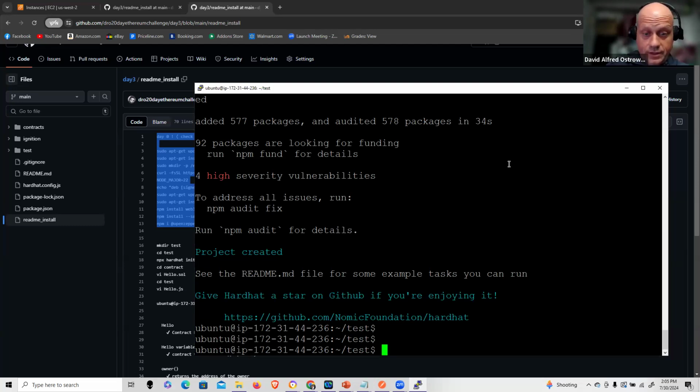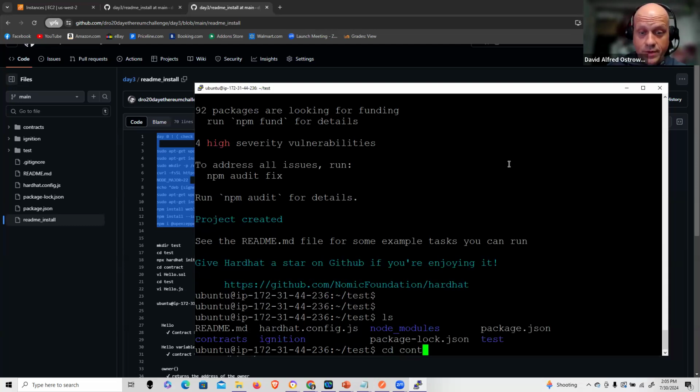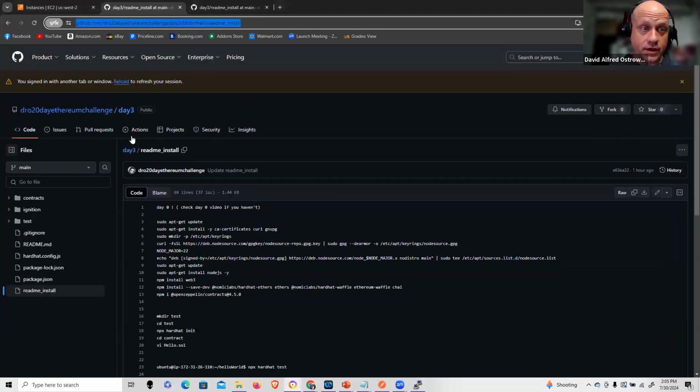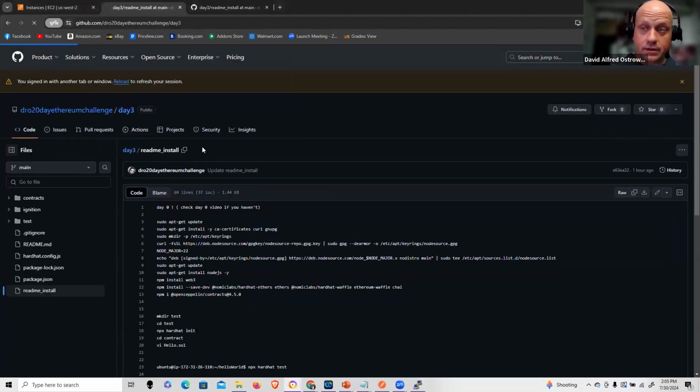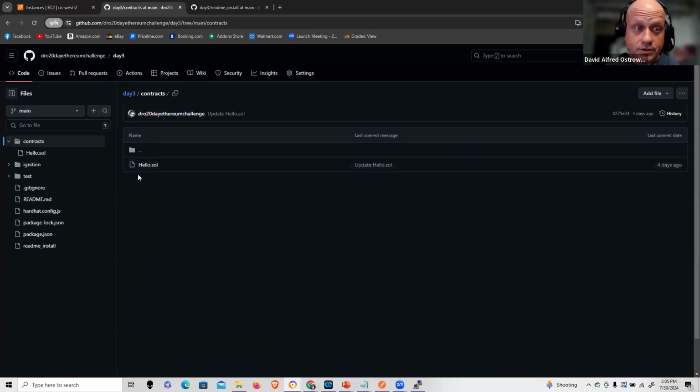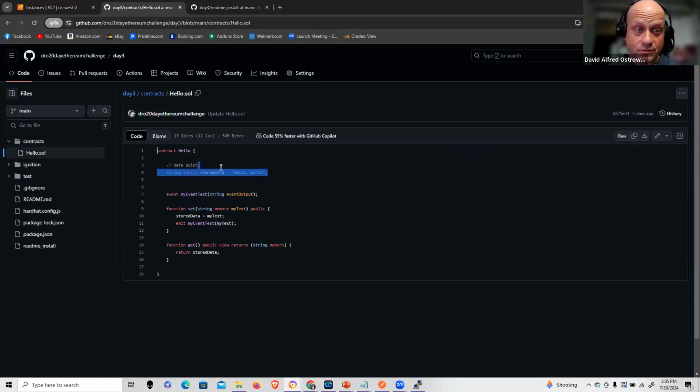Next thing I'm going to do, now that I've created the test directory, is pull in my contract. This contract has one minor modification, which I'm going to show you right now as I put it in here. I am initializing that string, as I would with a constructor. However, I'm not relying on a constructor, though smart contracts in Solidity obviously do support constructors, but we'll get to that at a later point in time. So here I have a small modification.